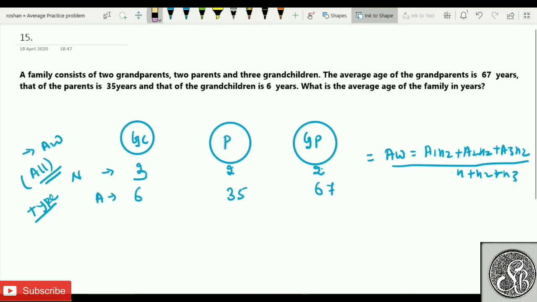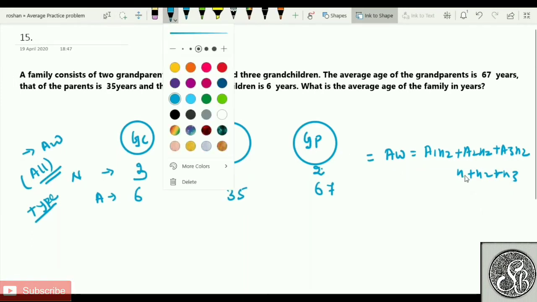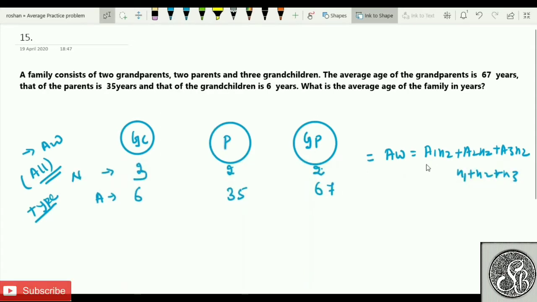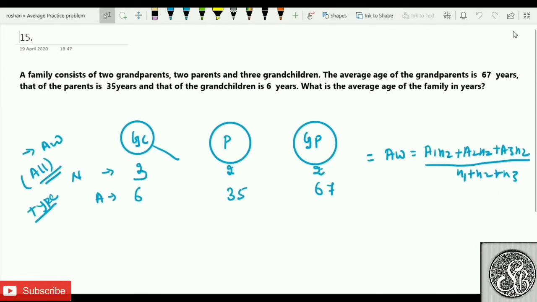Now, sir, one big question is coming to everybody's mind. Sir, you know this question, you might have solved it before. How do we come to know that this is weighted average? It's not a normal average. Again, I'm telling you, whenever you see something mixed, 2 things, 3 things, all of them mixed, and when I'm talking about the total situation, the total of the average is called weighted average. The strength or weakness of the method which I teach is that you should have at least a bit of practice, so that looking at the question, you can say, oh, this is a weighted average problem. This is how the formula will be used.